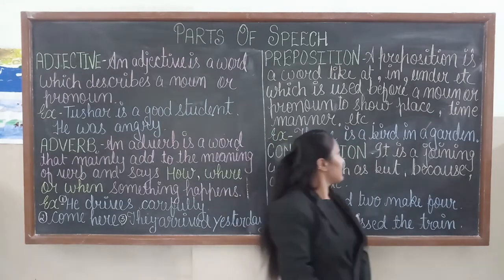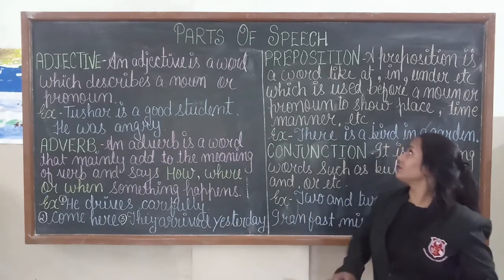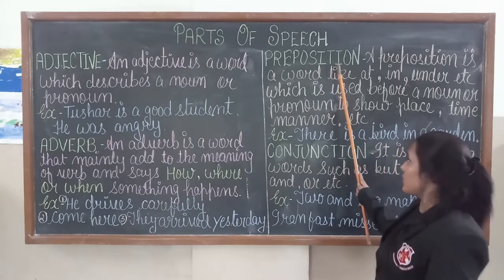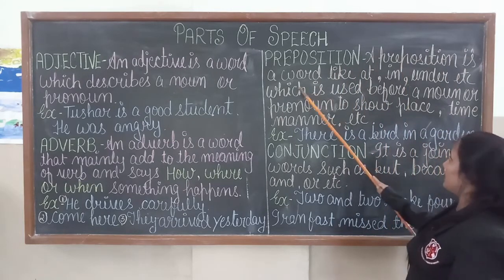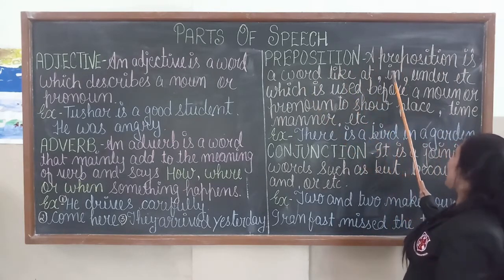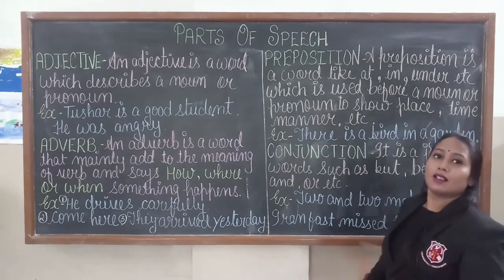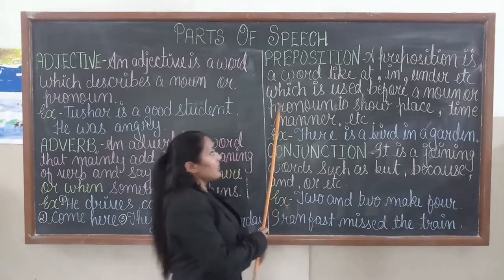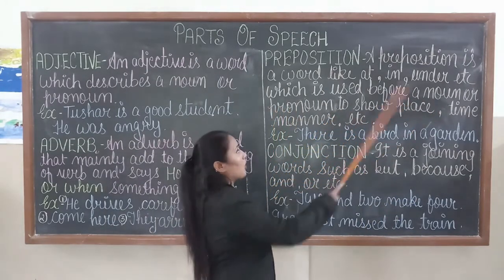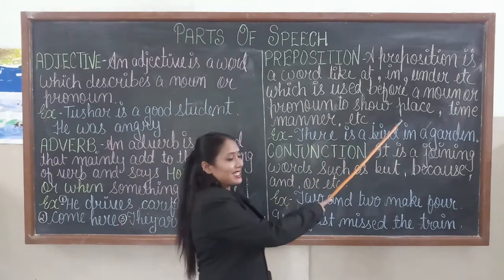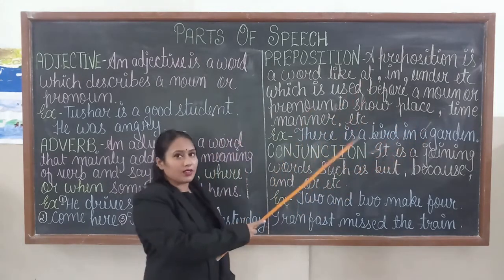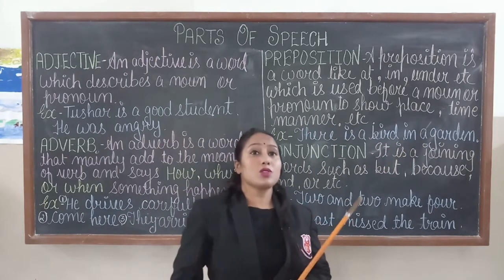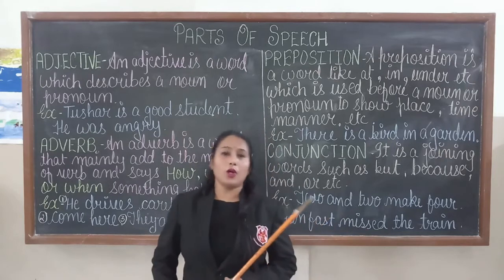Okay? Now next is preposition. What is a preposition? A preposition is a word like at, in, under, behind, beside, etc., which is used before a noun or pronoun to show place, time, manner, etc. That means a preposition shows the position of a noun or pronoun.